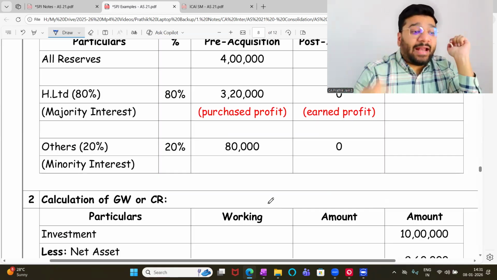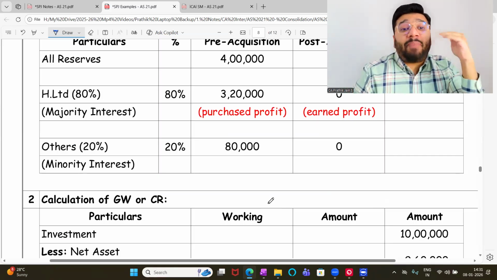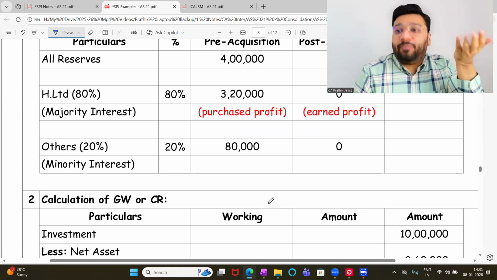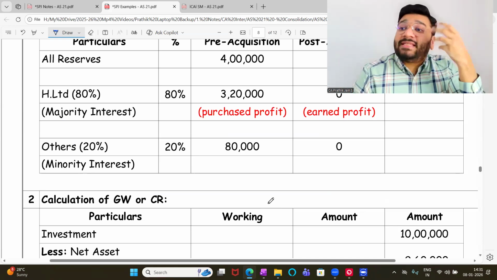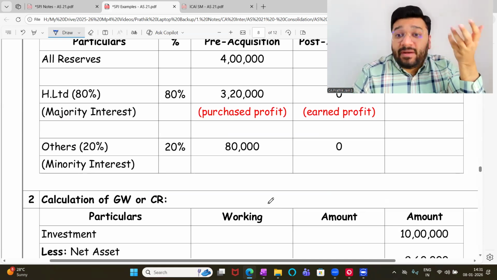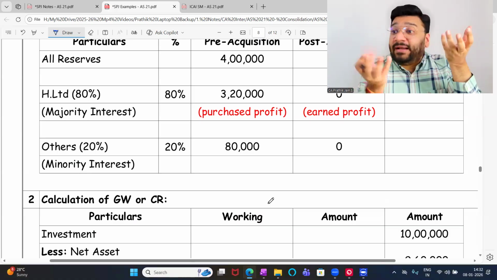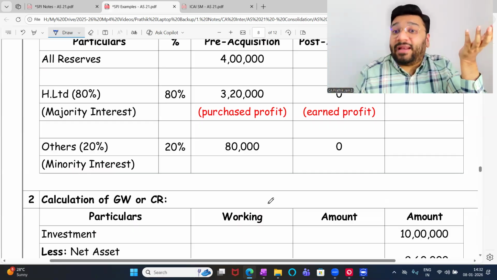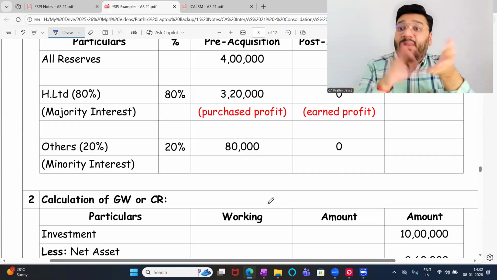In the next class, we'll try to understand, in case of a partly owned subsidiary, what entry do you pass? What changes will come in capital? What changes will come in reserve and surplus? Will the minority interest part go in the balance sheet or not? What will happen to all the other current assets and current liabilities? All the drama we're going to see.